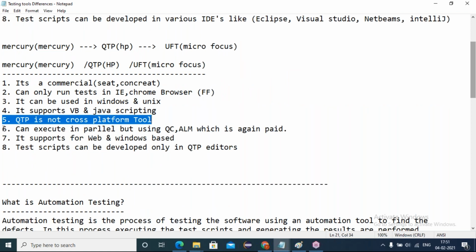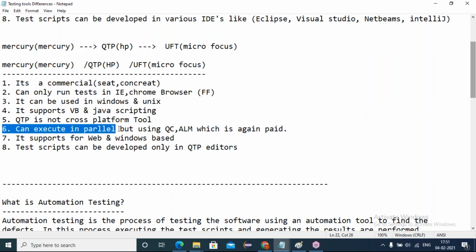And coming to the 6th point, yes, in QTP we can execute in parallel, but using QCLM, which is again a paid license. Friends, once you develop your automation scripts, we are supposed to execute the same developed scripts many times. Repeatedly, we have to run them. So, suppose I want to run 100 test cases in Chrome, Firefox, and IE. Once the 100 test cases are done in Chrome, then I go with Firefox, all 100 done, then go with IE, all 100 test cases.